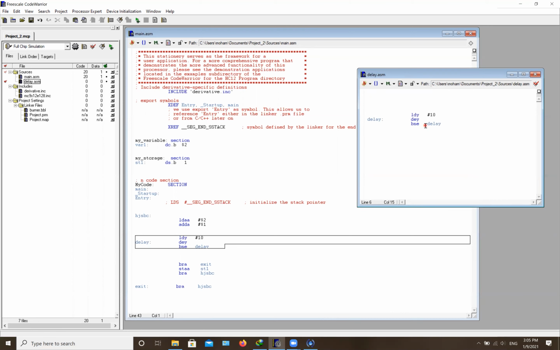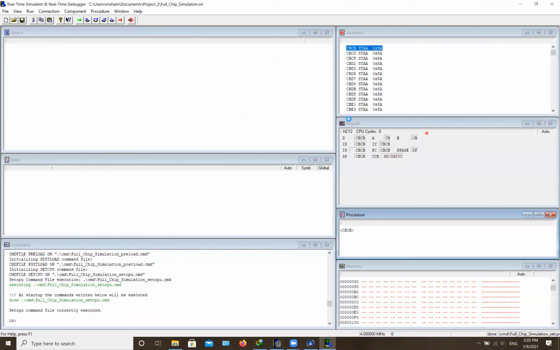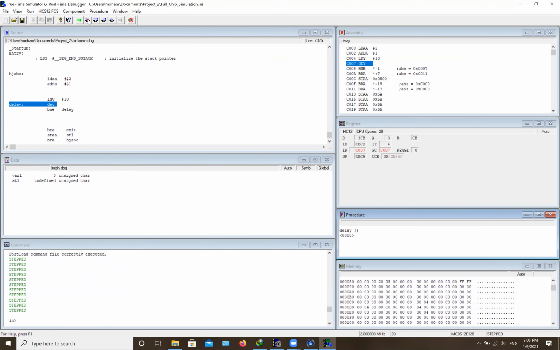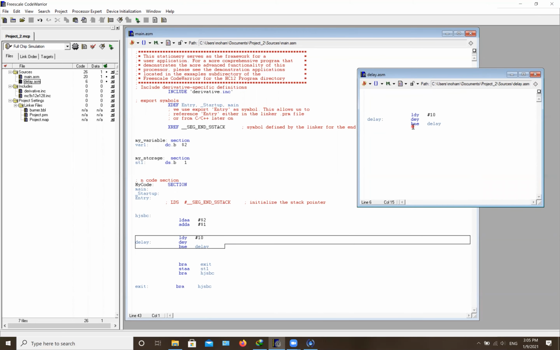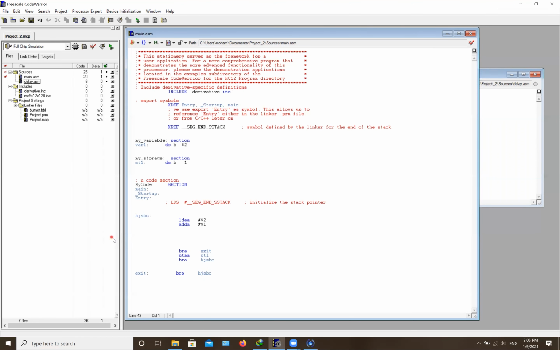But if you try to run this, it won't read this part of your file, because right now you have a delay here, and besides that you have another delay. There's no way that this code is going to go to the second file that we just created. In order to do that, I'm going to remove this delay, and wherever you want that delay to work in your program, you're going to use the instruction JSR, which is basically jump to subroutine.